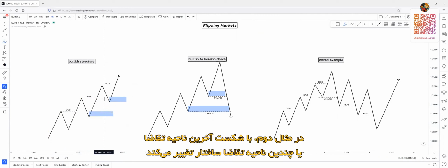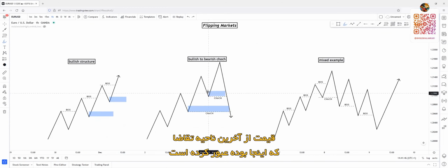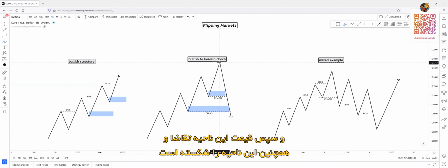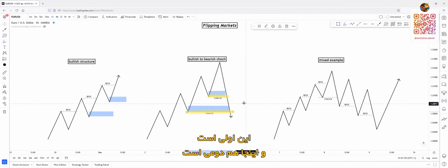This bullish structure can change into a bearish structure if price, as in the second example, breaks through the last demand zone or breaks through several demand zones. We'll talk about the entry criteria later. As you can see, price broke through the last demand zone, which was here, because this demand zone created an efficient push to the upside and broke structure. So price broke through this demand zone and this demand zone also. This means we have a double change of character here, the first one, and here the second one.